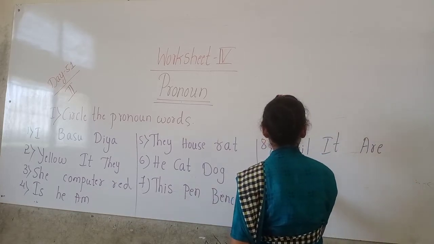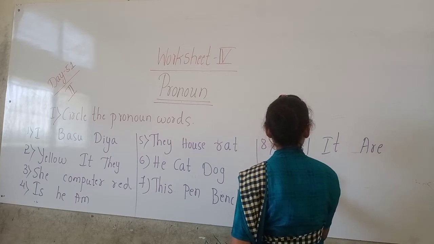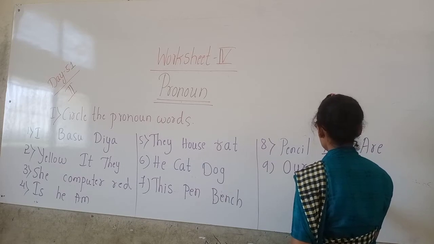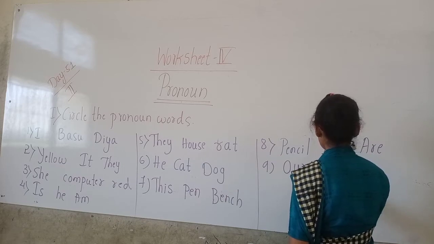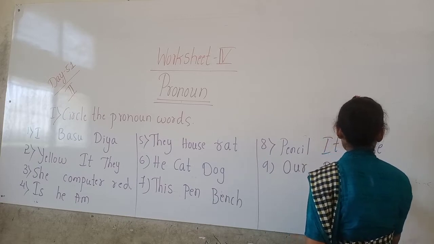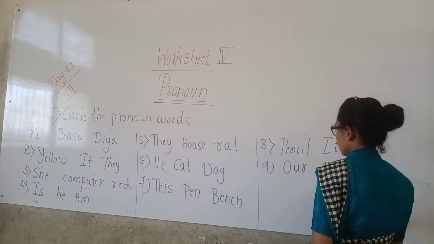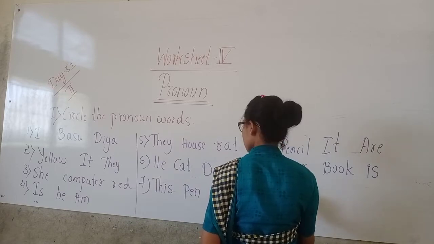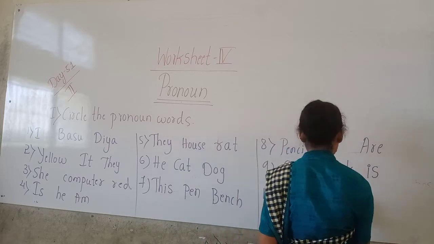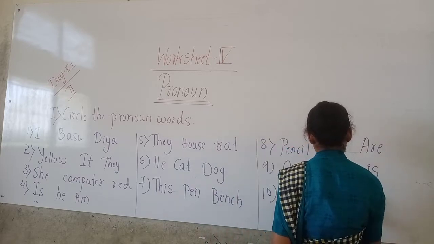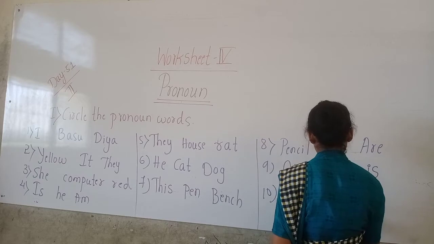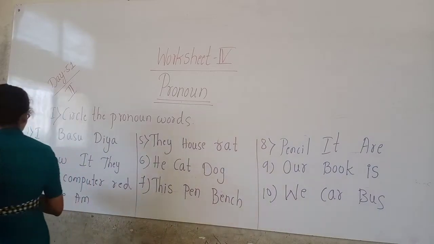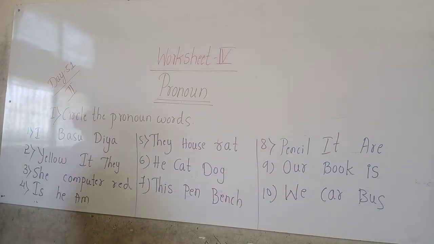Ninth one: our, book, is. Tenth one: we, car, bus. Here we have to circle the correct pronoun.